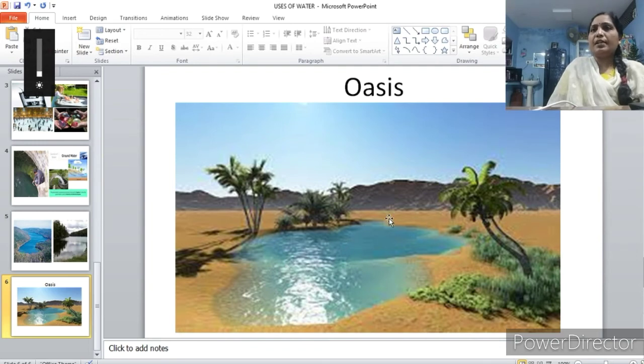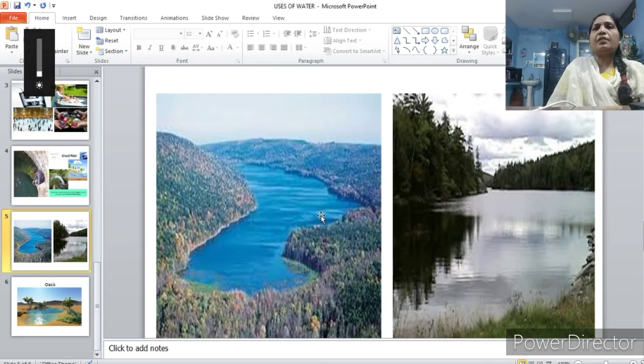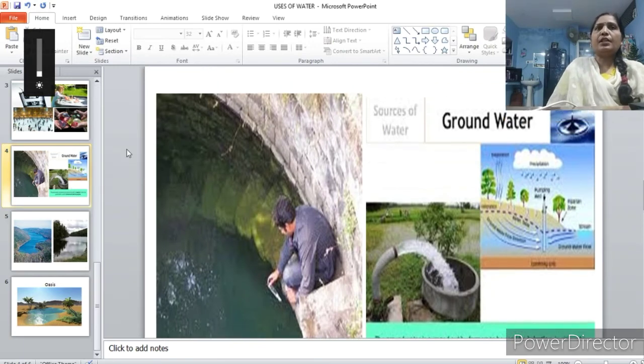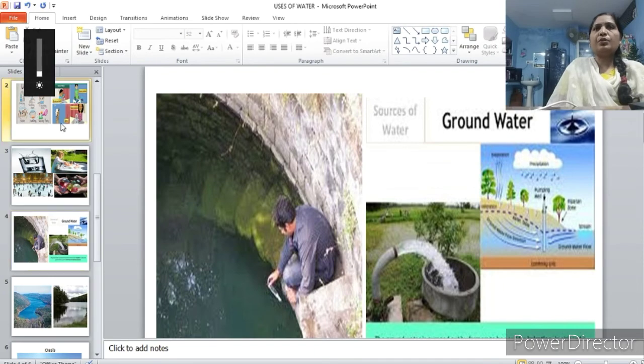And even an oasis is a small water body we can see in desert areas. Desert means where the land is covered with sand. So in desert areas, small water bodies are available, those are known as oases. So oasis is also one of the surface water sources. River is a surface water source. Lakes, ponds are surface water sources. Ocean and seas are also surface water sources. And well, tube well are groundwater sources.